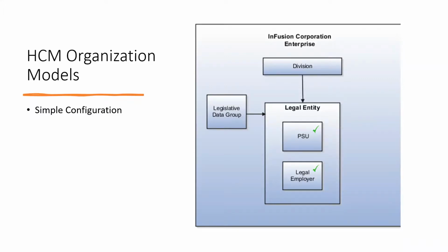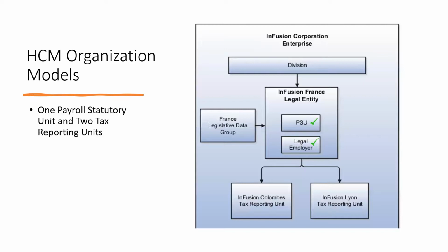So this is my simple configuration. Second, I have defined one enterprise, one division, and under this one legal entity. Then I define this legal entity as PSU and legal employer. And then this combines with two tax reporting units.